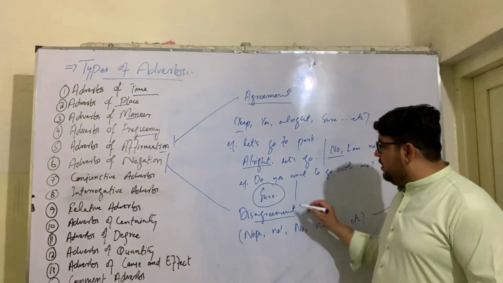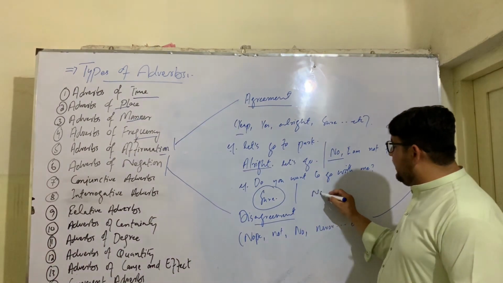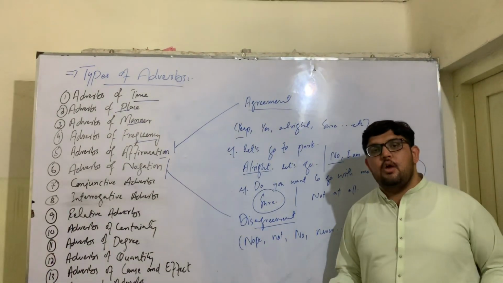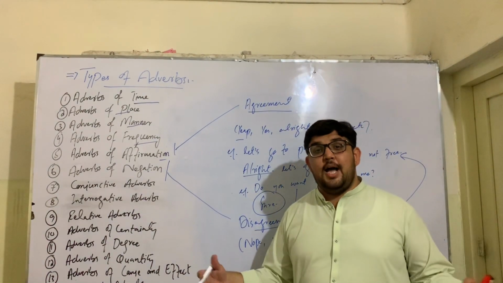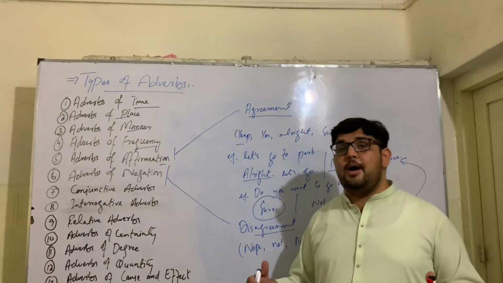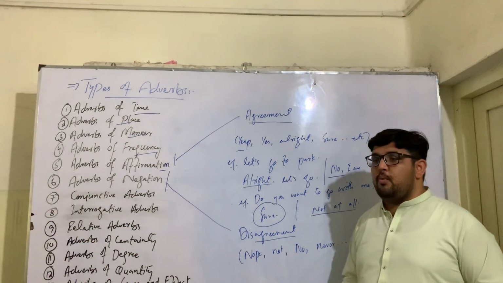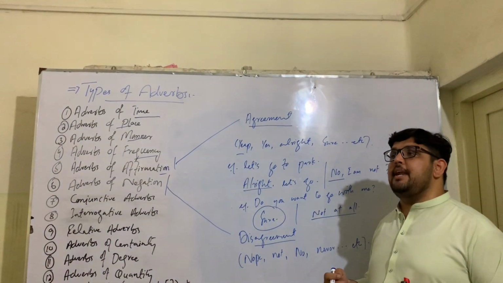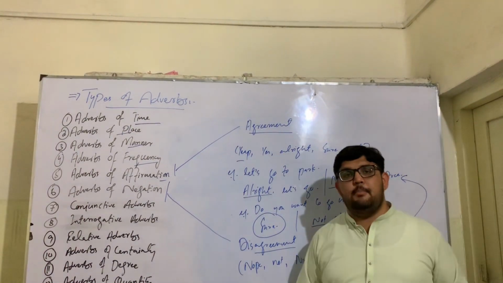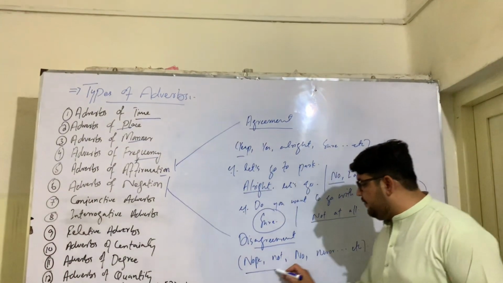Another example for that could be, do you want to go with me? So you can simply say, not at all. Not at all. I'm busy, or I'm not free, or I have to do a lot of other activities, or I have my own commitments. So here not at all is an adverb of negation, where you negate someone's idea, or where you reject someone's response, or where you disagree with somebody. You don't want to go with somebody. So here you use adverbs of negation.